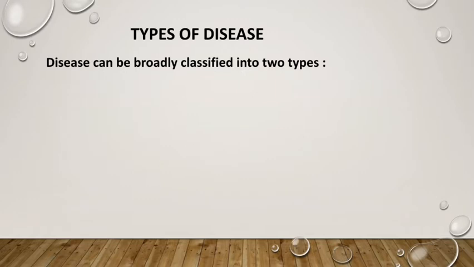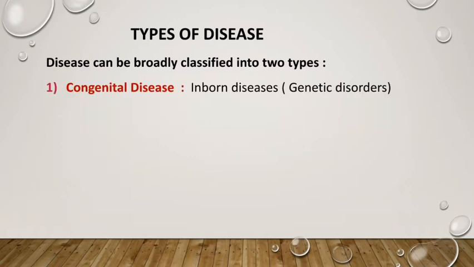Disease can be broadly classified into two types. So disease can be broadly classified into how many types? Two types. Number one is congenital disease. Congenital diseases are those which are inborn diseases. By birth we are carrying that disease, so we can say genetic disorders.